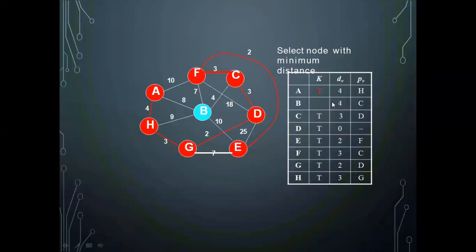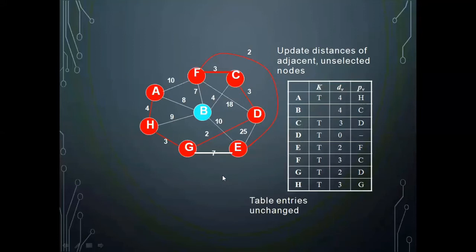Only one more vertex is pending, that is B. You can add the remaining one, that is C to B. C to B is the edge you should add with weight 4 that I am adding. Before that I should check whether from A any other edge is there. A to B, one edge is there, but it has the weight 8, but the existing value is 4. So no need of updation.